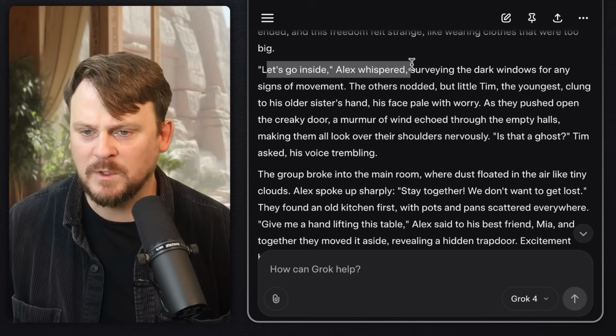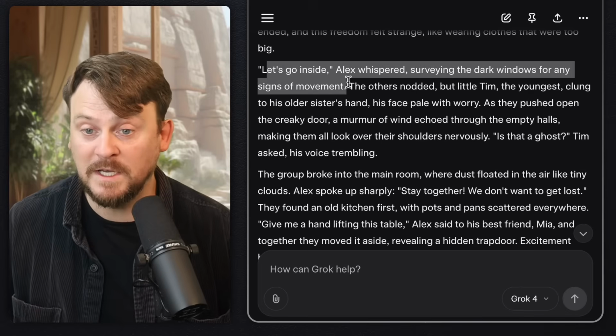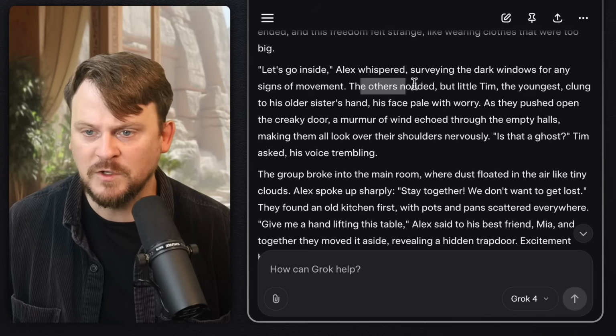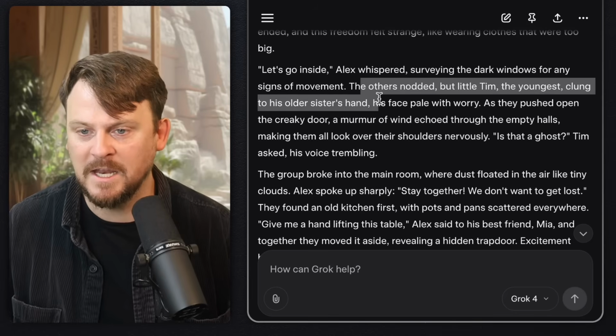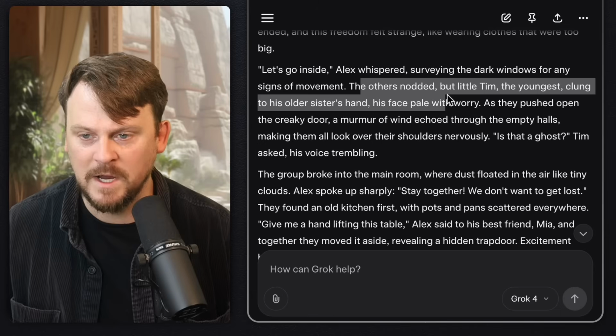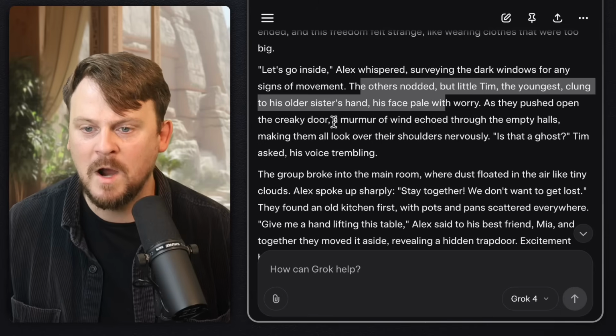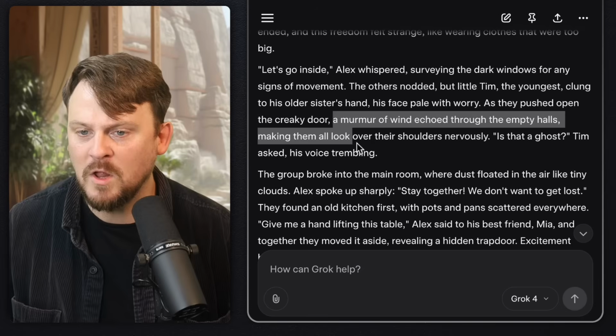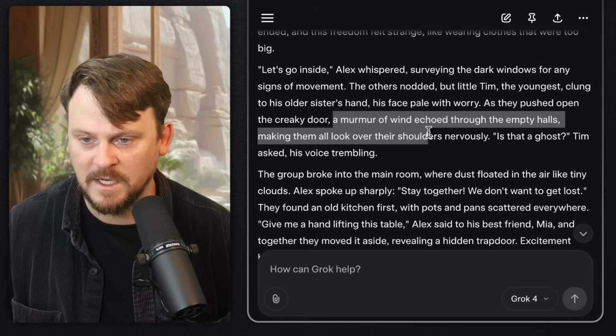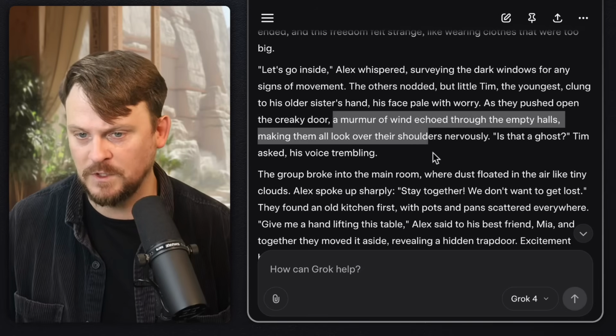Let's go inside, Alex whispered, surveying the dark windows for any sign of movement. The others nodded, but little Tim, the youngest, clung to his older sister's hand, his face pale with worry. As they pushed open the creaky door, a murmur of wind echoed through the empty halls, making them all look over their shoulders nervously. Is that a ghost? Tim asked, his voice trembling.